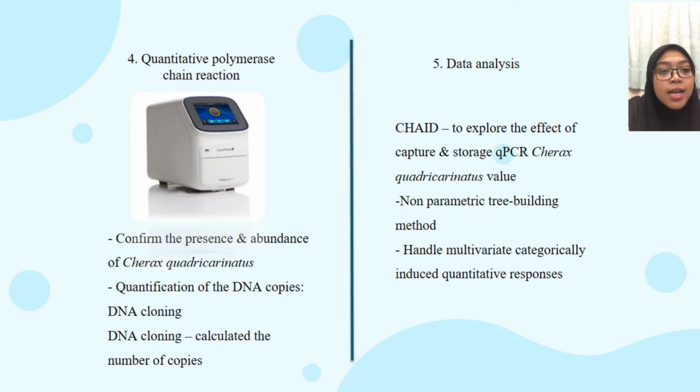Lastly, for the data analysis, the chi-square automatic interaction detector decision tree will be used to explore the effect of capture and storage on the qPCR Cherax quadricarinatus value. This chi-square automatic interaction detector is a non-parametric tree-building method that can handle multivariate categorically induced quantitative responses.